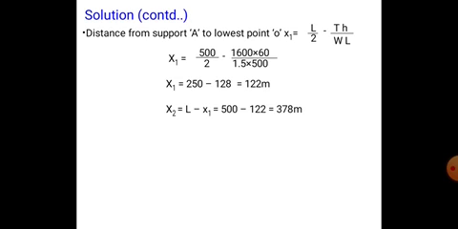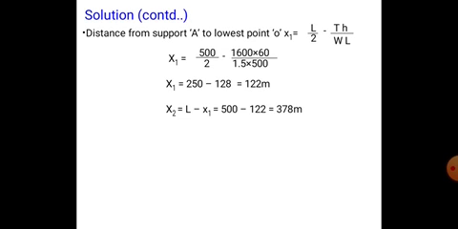Another formula is x1 plus x2 equal to L. Since we already know x1 and L, directly we can find x2, that is L minus x1, which is 500 minus 122, that is 378 meters.